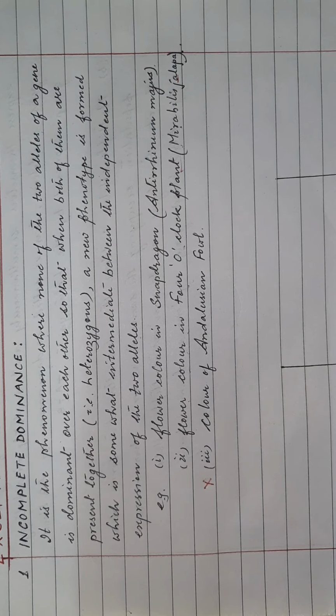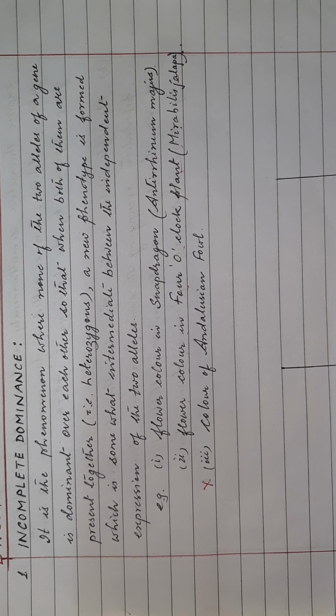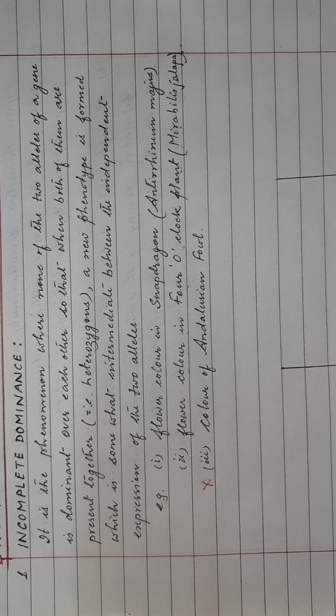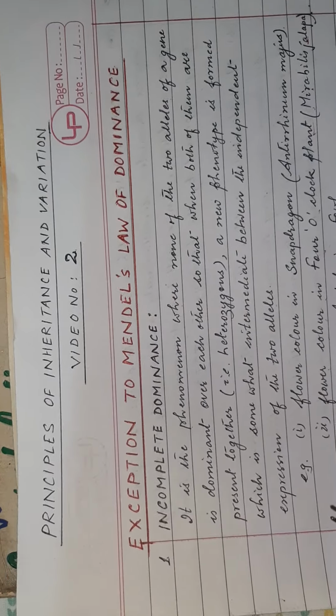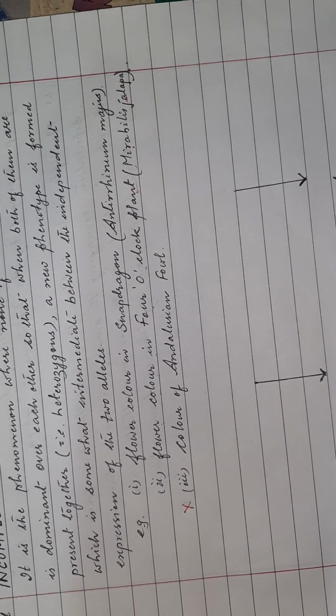Just a moment, I have to take the writing board. The two varieties of flower color are red and white.